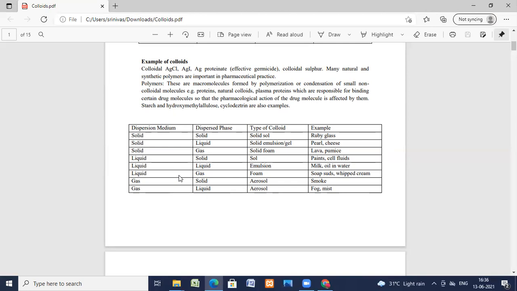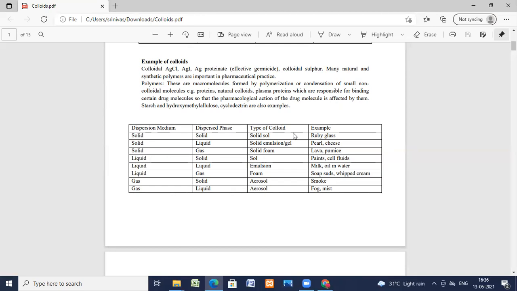Now, what is the dispersion medium and what is a dispersion phase? These are the terms which you need to understand before understanding a colloidal system: the dispersion phase, the dispersion medium, and the type of the colloid. A solution having finely divided particles of any substance with diameter lying between 10 to 2000 angstrom is a colloid. That range defines the colloidal system.